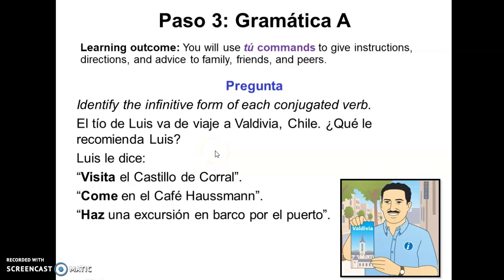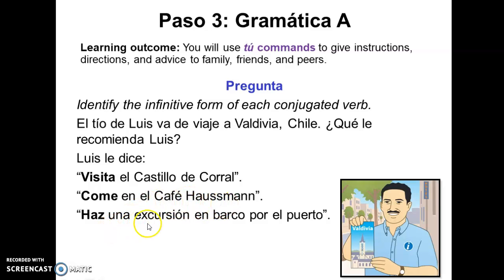So here we have a little question. We need to identify the infinitive form of each conjugated verb. And so it says, el tío de Luis va de viaje a Valdivia, Chile. So Luis' uncle is going on a trip to Valdivia, Chile. So what does Luis recommend to his uncle? So Luis says to him, visita el castillo de Corral. Come en el café Hosman.